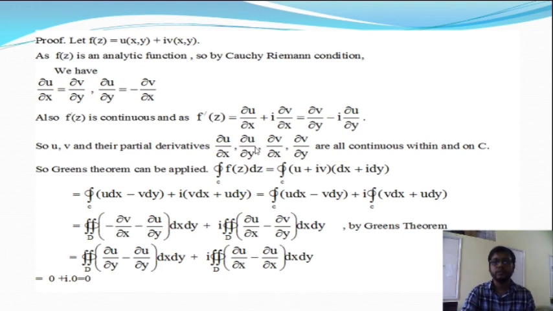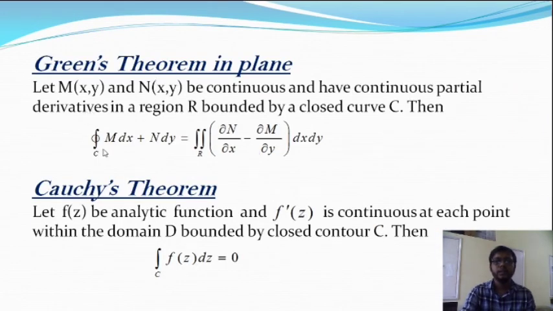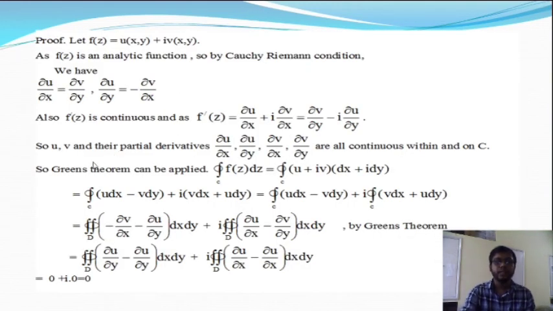Okay, so from that we have to find the integration over C of M dx plus N dy, which is equal to the double integration over R of (del N del x minus del M del y) dx dy. Okay, here the Green's theorem is applied. So integration over C of f dz